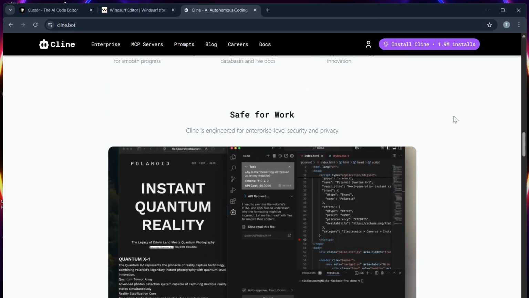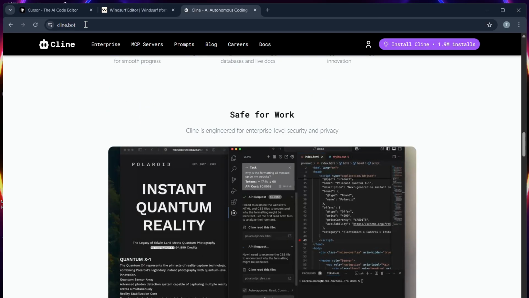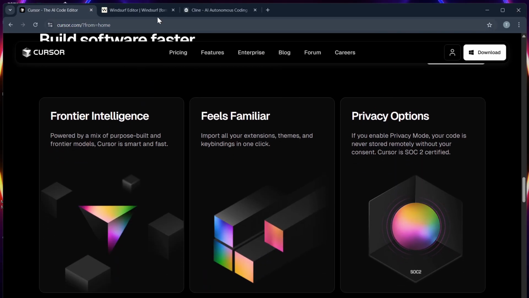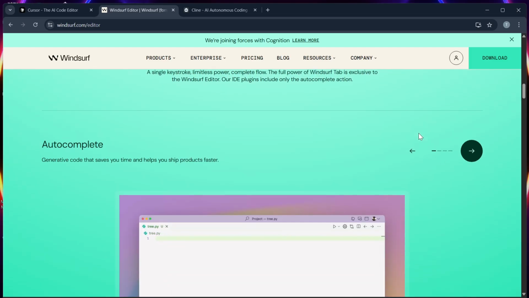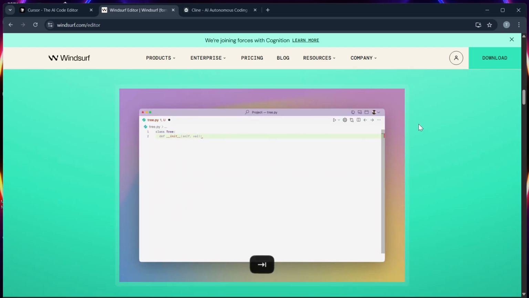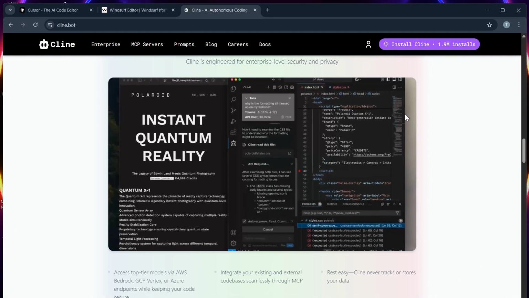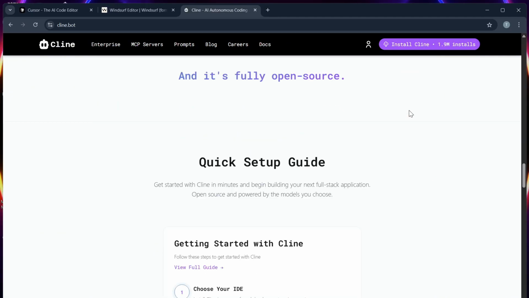Number 4, ideal user. You can choose Cursor for solo devs and general productivity, and you can use Windsurf for engineering leads and teams working on big projects. And you can pick Klein if you want to stay inside the terminal while being AI assisted.